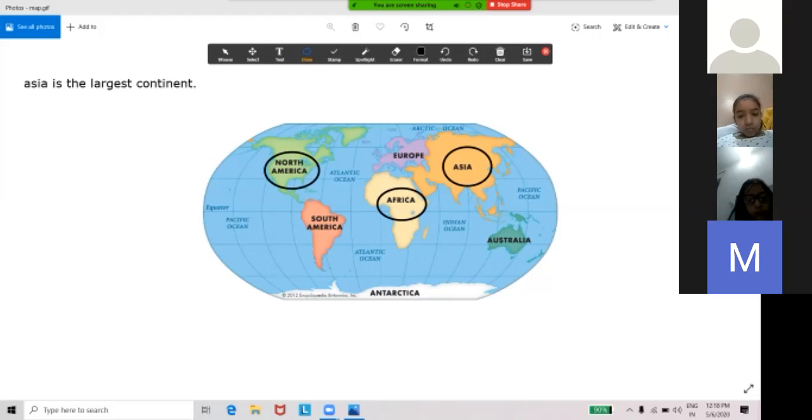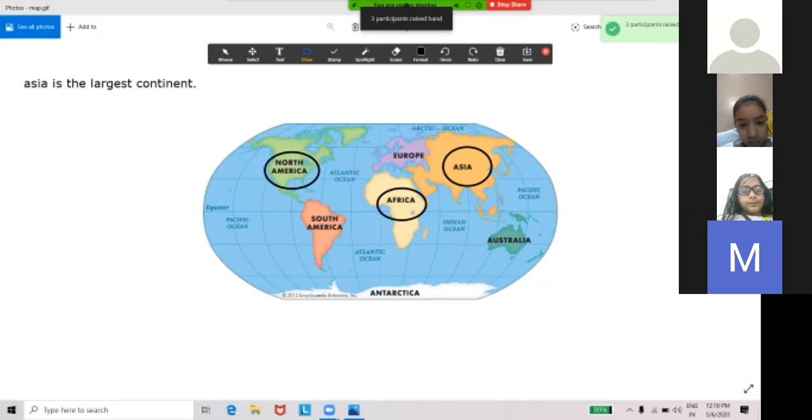South America is the fourth largest continent, and Antarctica is the fifth largest continent, and Europe is the sixth largest and the most developed continent, and Australia is the seventh continent. It is an island continent. Yes, it is both a continent and a country.